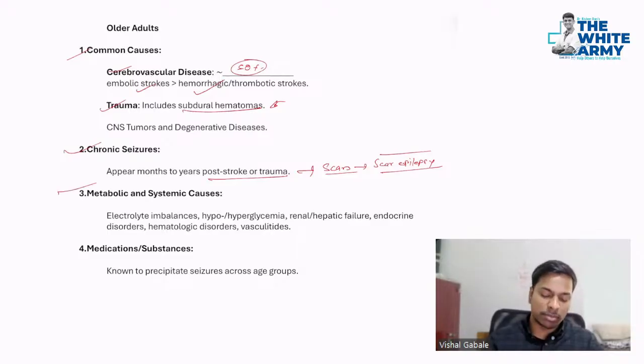Then metabolic and systemic causes, as we already discussed: send a metabolic profile, check for hyponatremia, check for hypomagnesemia, hyperglycemia, very, very important. Hepatic failure, renal failure: check ammonia, check uremia.